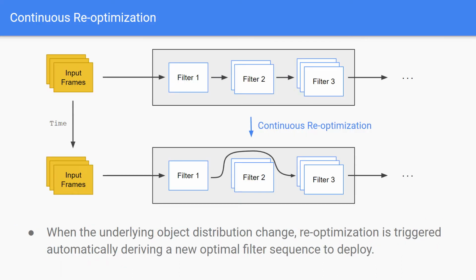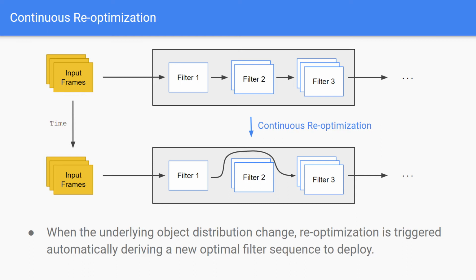Since one cannot expect the distribution of objects on video frames over time to remain the same, we propose an algorithm to assess incrementally when the statistical properties of the underlying object distribution change. When such properties change, we trigger reoptimization, deriving a new optimal filter sequence to deploy until the next reoptimization.